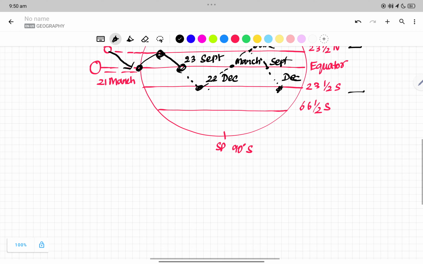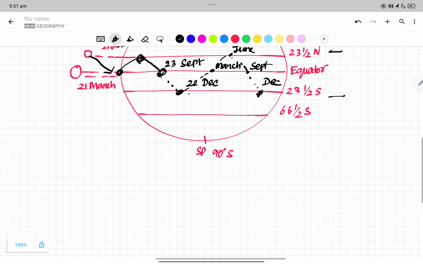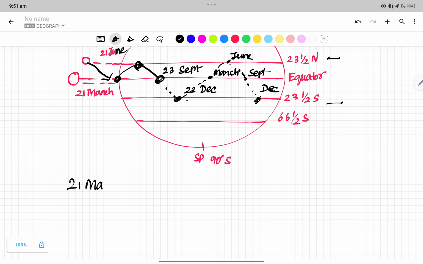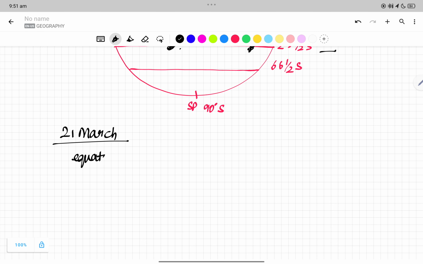Now let us decode this. Okay, first on 21st March, the sun is straight over the equator, right? The equator has 24 hours, 12 hours of day and 12 hours of night.